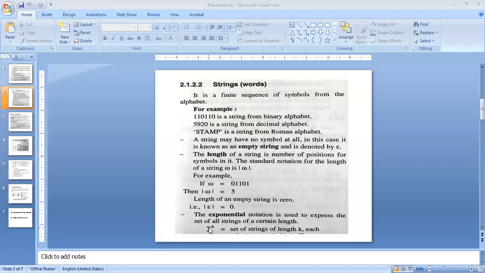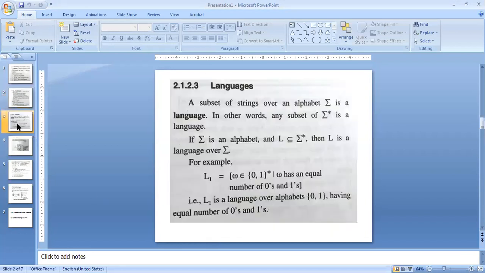Now this summation is actually not the correct word for this symbol. Actually, this is called sigma. But mostly in mathematics, we use this sigma symbol to show the summation. That's why mostly we know it as a summation. But here we will call it sigma. So sigma means the number of alphabets. We write the number of alphabets with the symbol sigma.